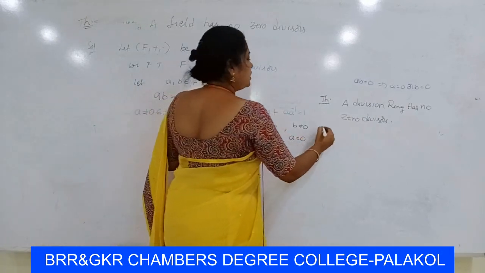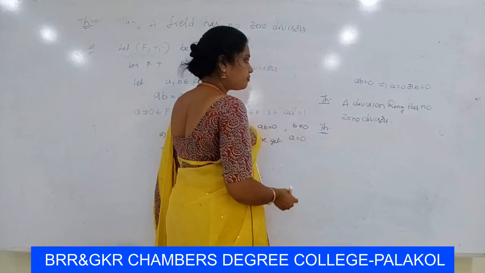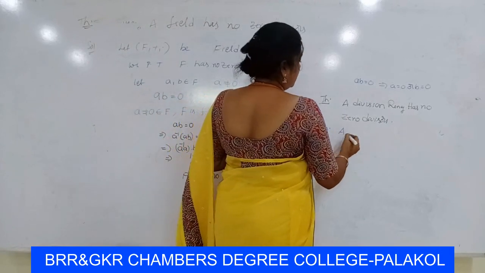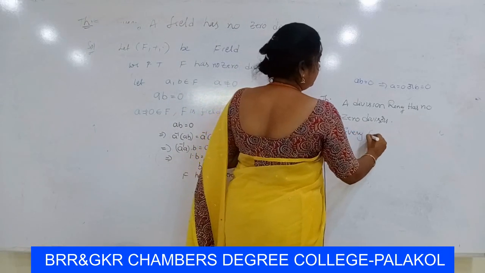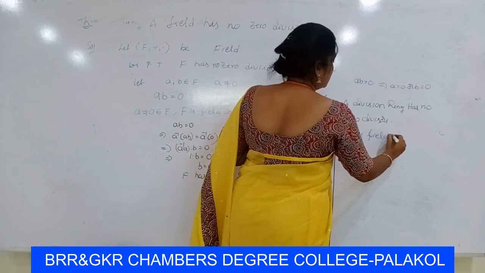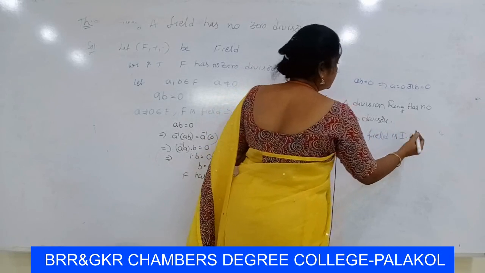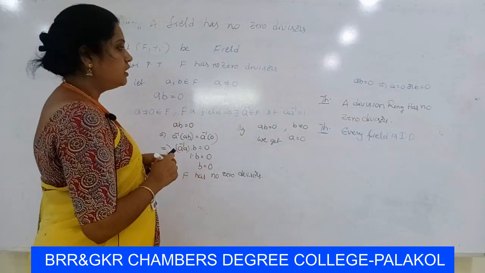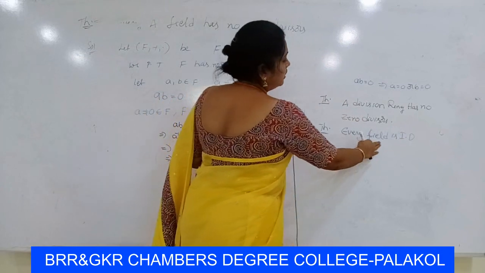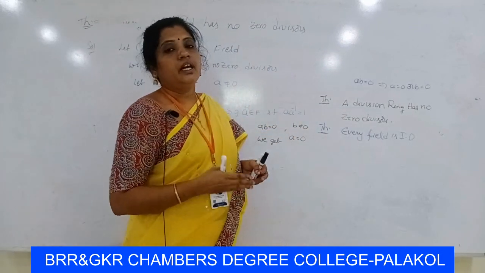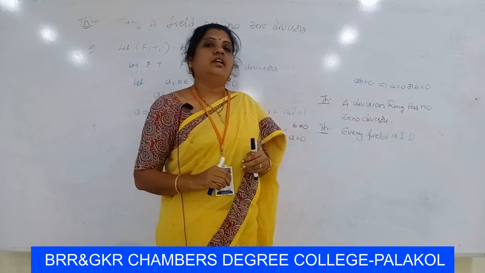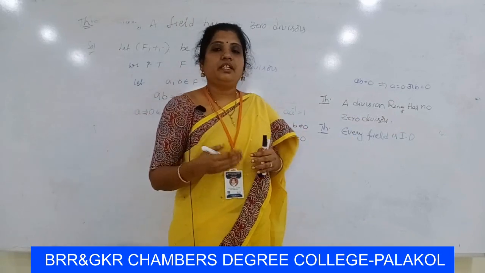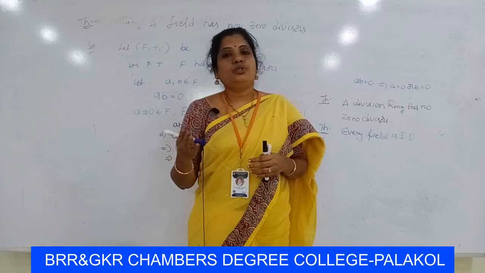Next, one more theorem: every field is an integral domain. Here a field is a commutative ring with unity element in which every non-zero element is invertible. An integral domain is a commutative ring with unity element and has no zero divisors.